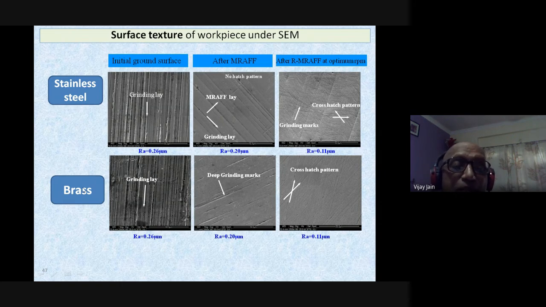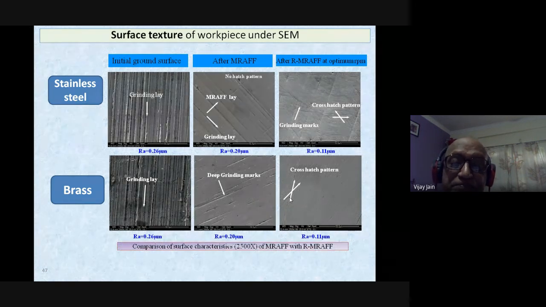Same way on the brass, this is the ground surface. This is after MREF process, and this is after RMREF process, and cross hatching is obtained over here. Here you don't have the cross hatching. So this indicates that you are rotating the abrasive particles under certain circumstances. You have the comparison of surface characteristics of MREF and RMREF.